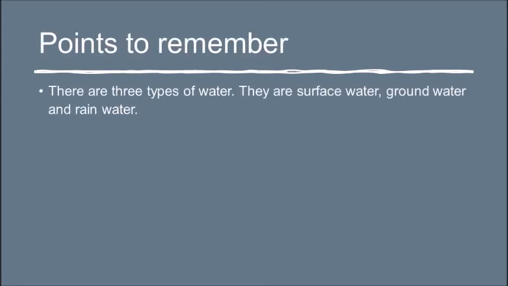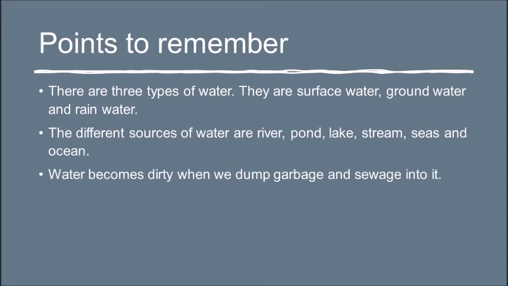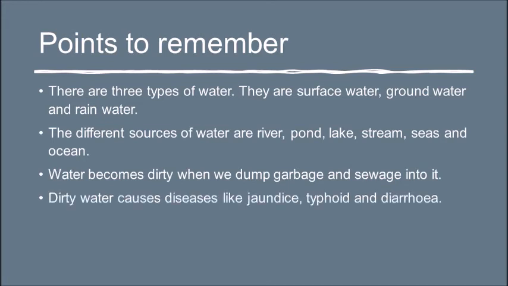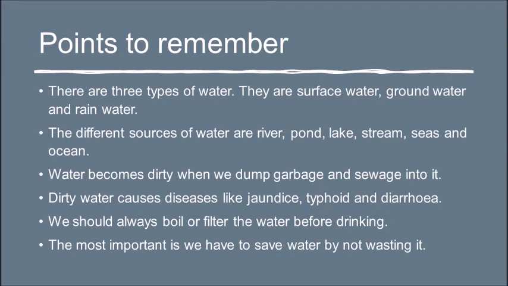Points to remember. There are three types of water. They are surface water, groundwater, and rainwater. The different sources of water are river, pond, lake, stream, seas, and ocean. Water becomes dirty when we dump garbage and sewage into it. Dirty water causes diseases like jaundice, typhoid, and diarrhea. We should always boil or filter the water before drinking. The most important is we have to save water by not wasting it.